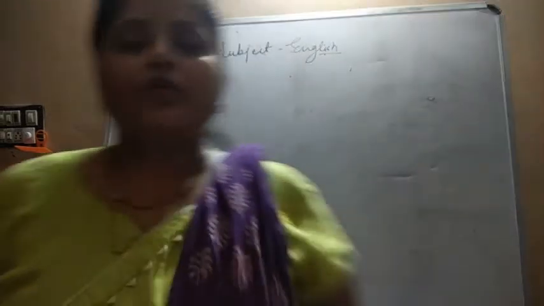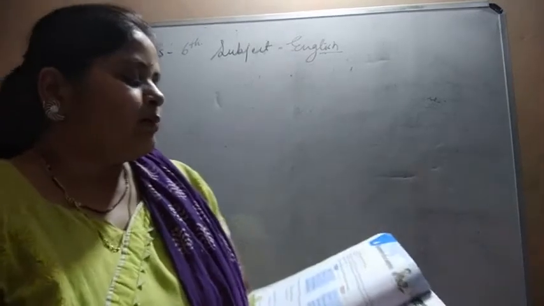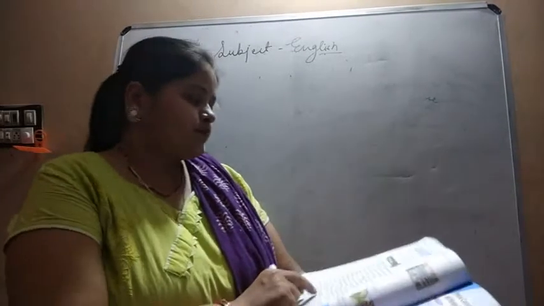Hello everyone, for the 6th standard English, we have completed elements of sentence.